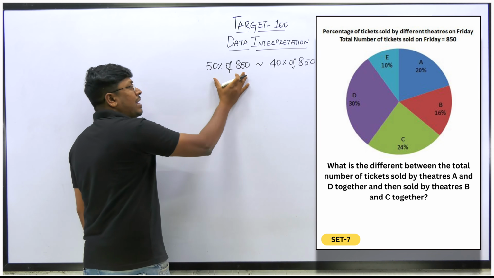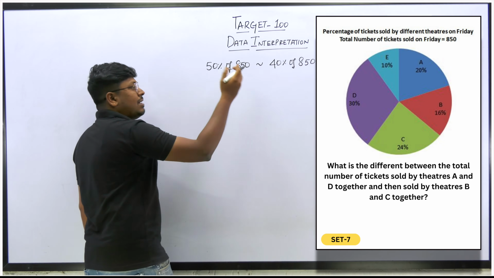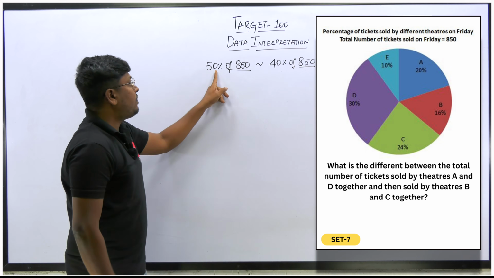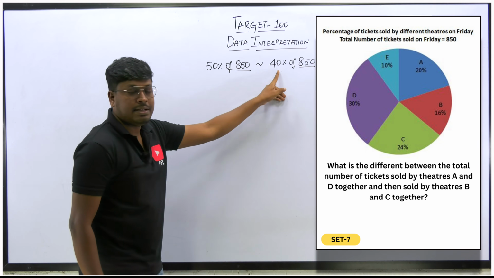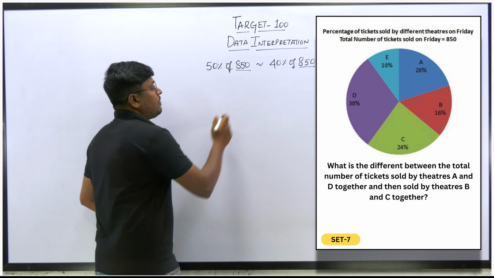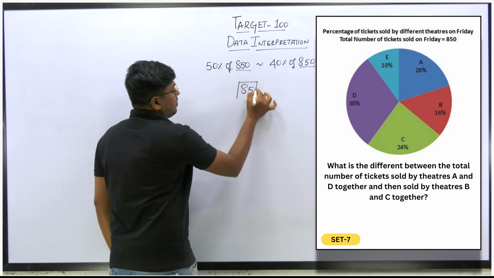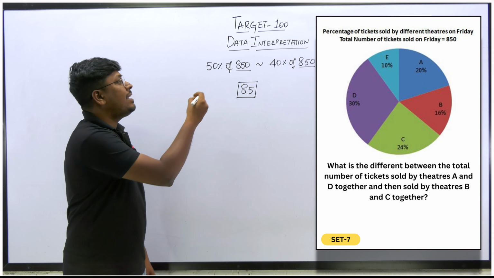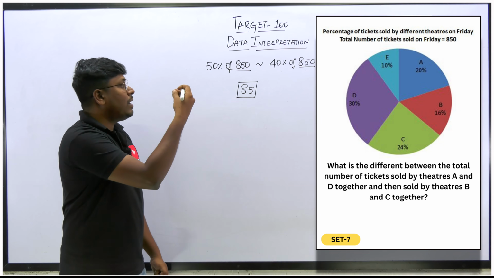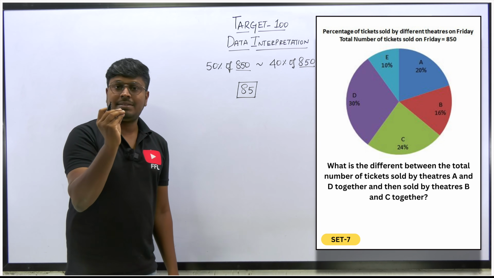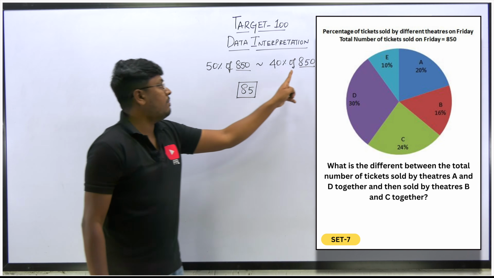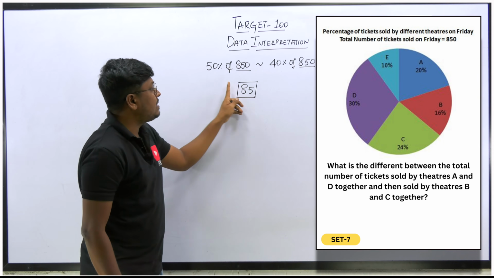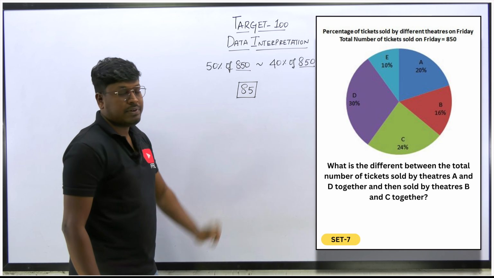Here you can find the answer separately, or else, because both values are the same, 850 is common. So what you can do is 50% and 40%. What is the difference here? 10%. So 10% of 850 will be 85. So the answer for this question is 85. Easy or not? Very easy. Just use a small technique to find the answer. Instead of writing in 2 or 3 steps, you can find the answer in a single step. Because 850 is common, only the difference is 50% and 40%. So the difference is only 10, and 10% of 850 is 85.